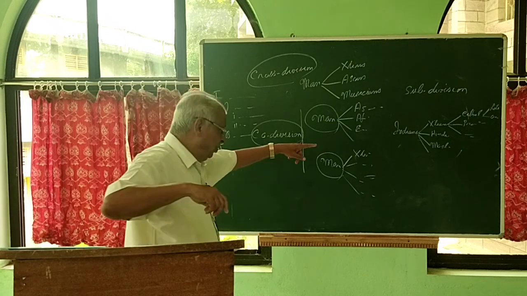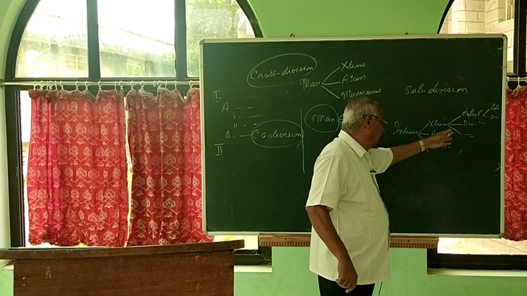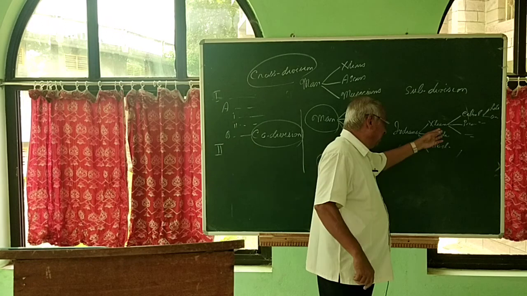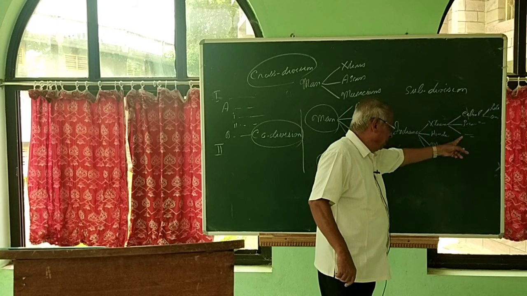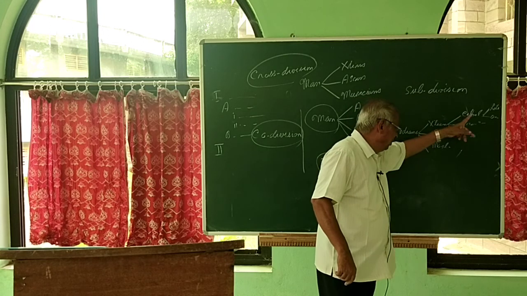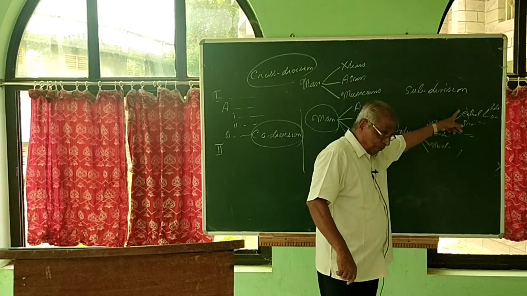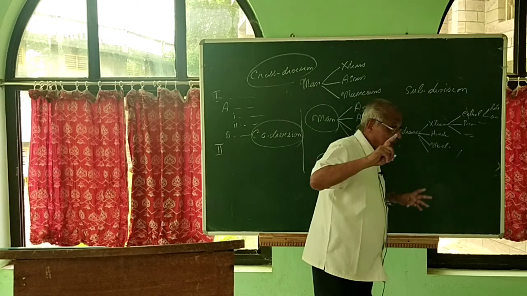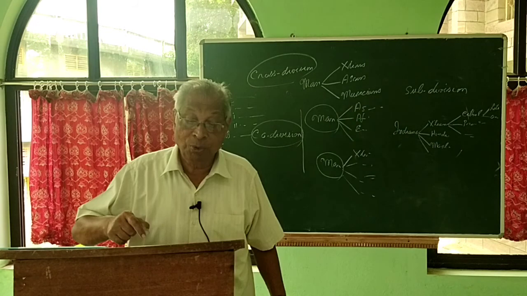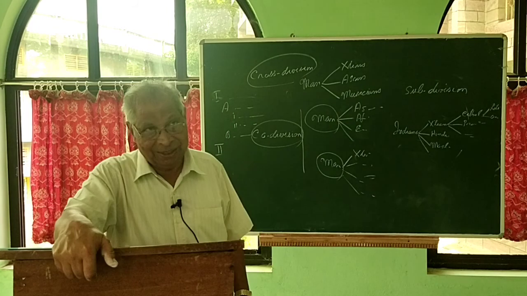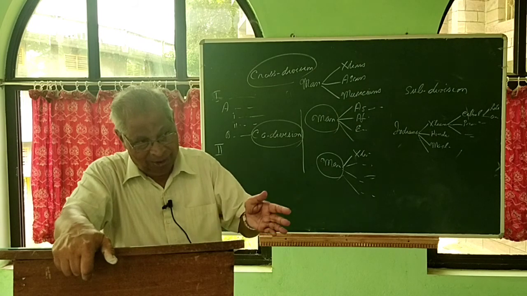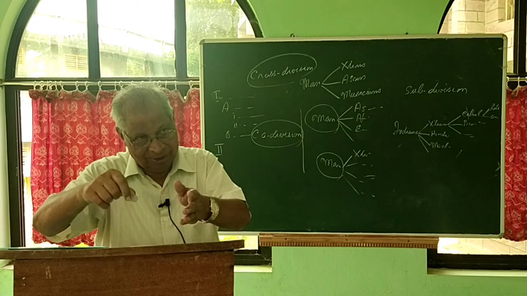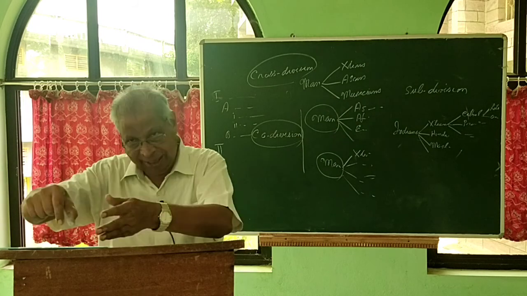So here we do not follow the same principle. Christians can be divided according to American Christians, Indian Christians, and so on. Another criterion can be used. So by the same or different criterion, we divide; the process of division through different stages is called subdivision.